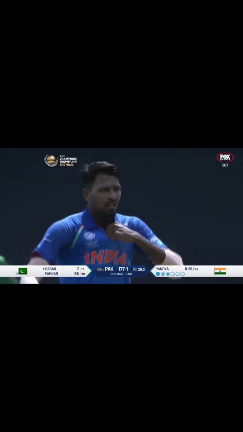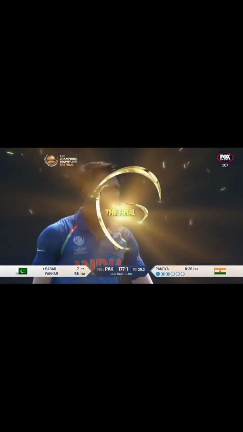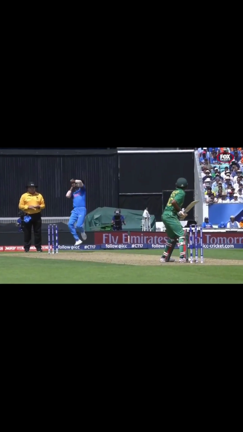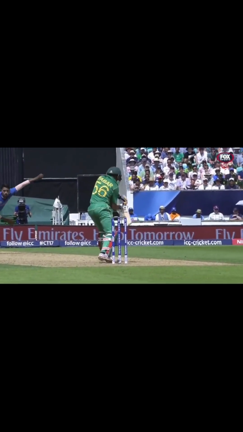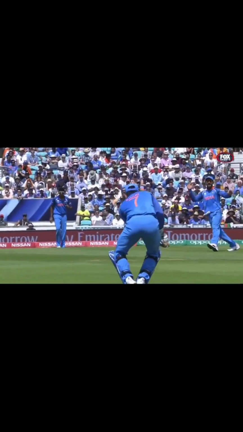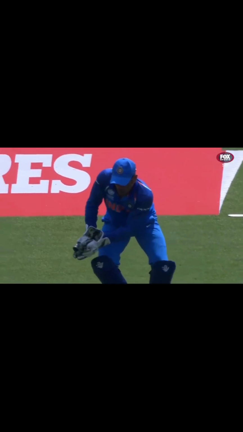Interesting to see if there's any lateral movement here. The Pakistan bowlers will be looking to see if India get any kind of reverse swing. Pakistan, the king of reverse. Hassan Ali, that looked like late movement. That might have been seam. I reckon that's just hit the seam and moved away a fraction. Very green, lush outfield.